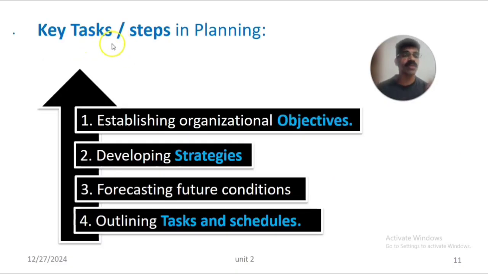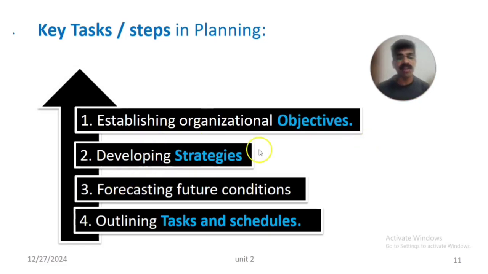Now we can discuss the key steps or key tasks in planning. It includes establishing organizational objectives. Each organization has its specific goals and objectives, so first, during the planning period, they have to be set. That is called establishing, or setting, organizational objectives. The organization functions according to its objectives.